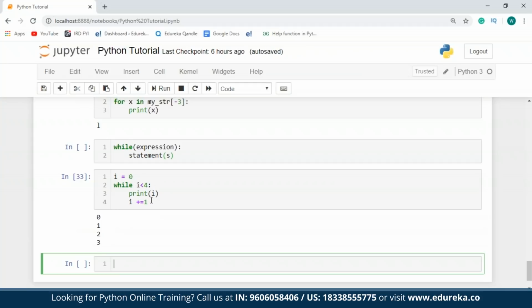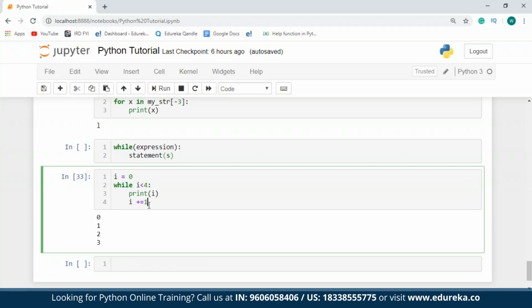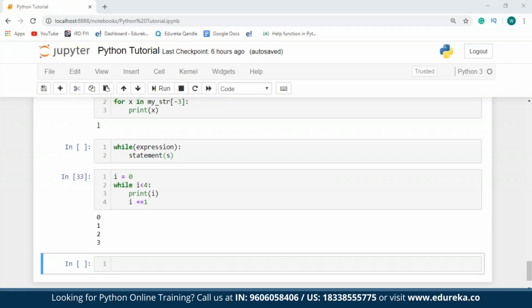I'll print 3 and then I'll increment the value of I. This time the value of I will be 4. So 4 is not less than 4, which means I'll exit the while loop. So I hope you guys have understood this.